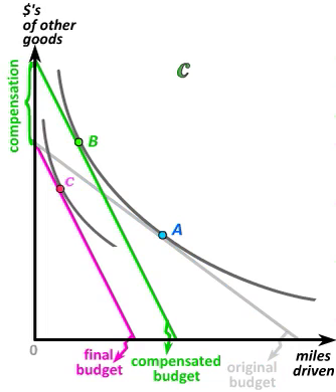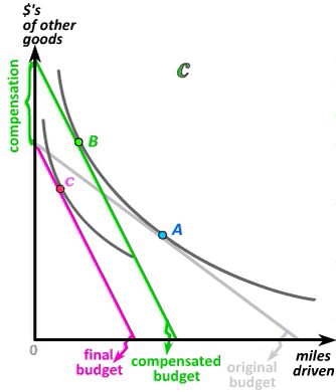Suppose the actual bundle our consumer chooses from her final budget constraint is bundle C. The way we've drawn it, bundle C lies to the left of bundle B, indicating that the consumer decreases her consumption of gasoline as the compensation that we hypothetically gave to her is removed.